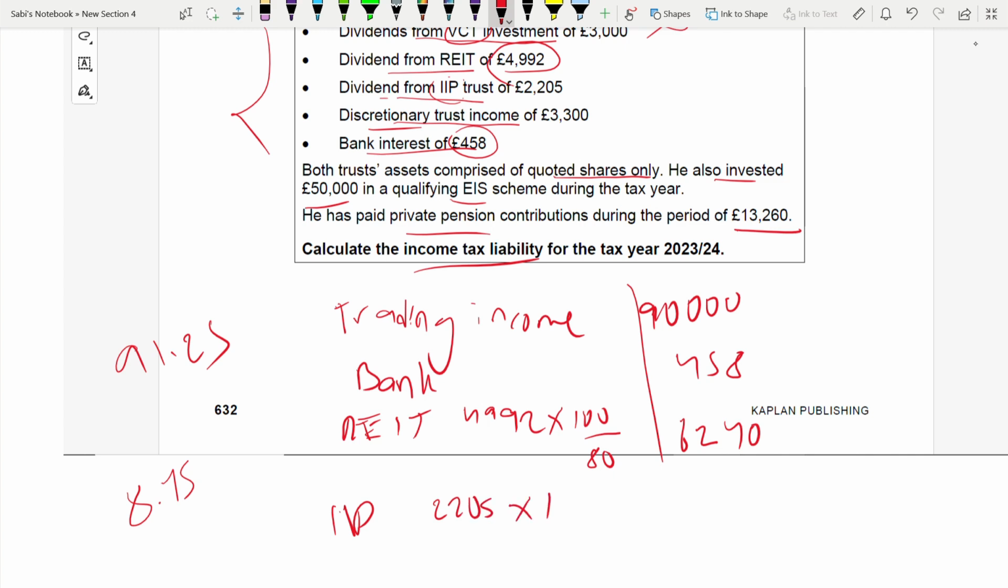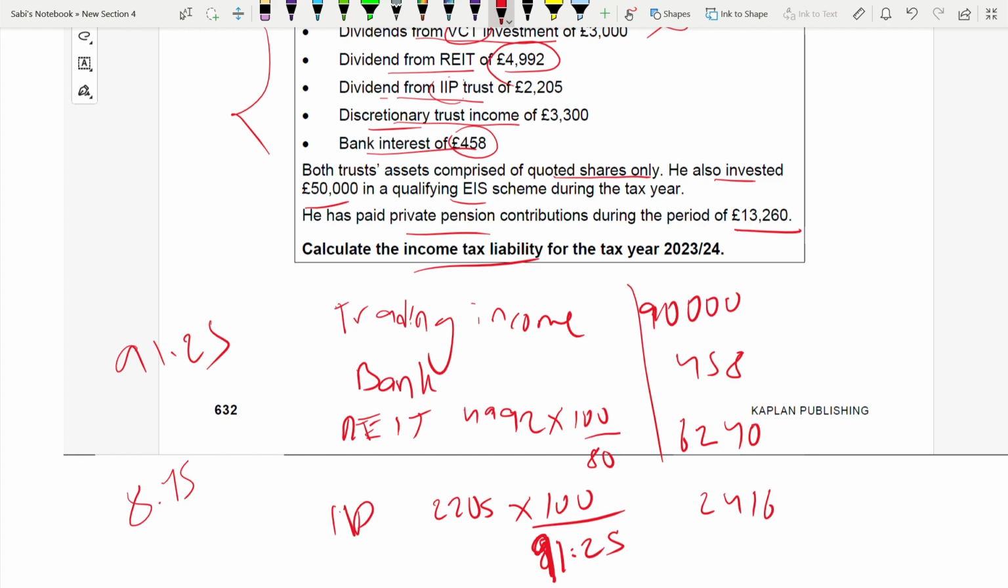So IIP trust 2,205 multiplied by 100, because it is net of the dividend basic rate, which is 8.75, so divided by 91.25. This is always from IIP trust, always received net. So 2,416.